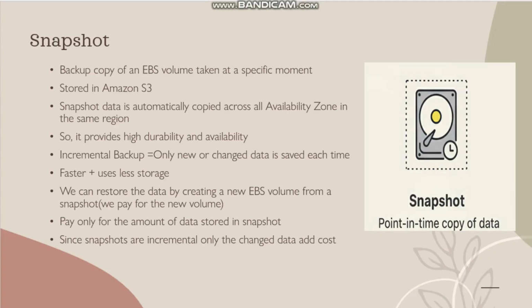The example for this is if I have a notebook and it contains 10 pages and I take a snapshot of all 10 pages, this is the full backup. Later I change 2 pages, so instead of taking all the 8 pages, I only choose to take the snapshot for the changed 2 pages. So by doing this, the backup is much faster and it uses less storage.